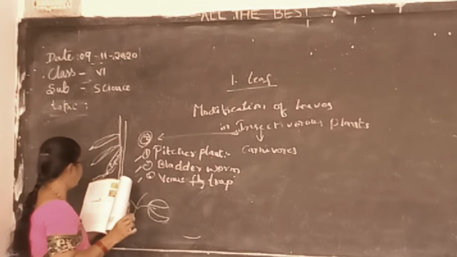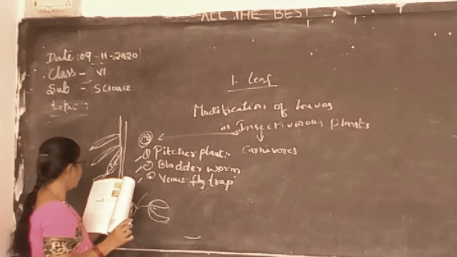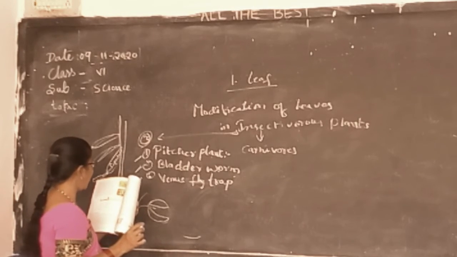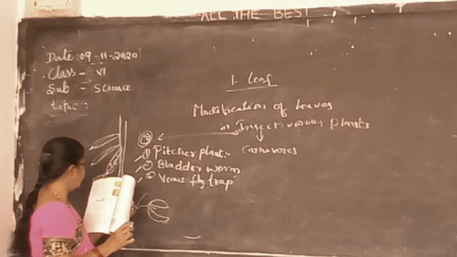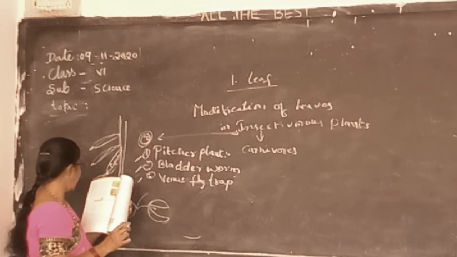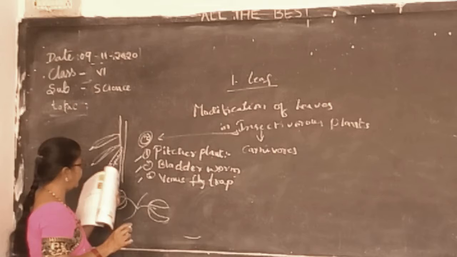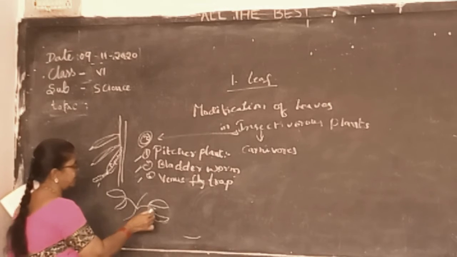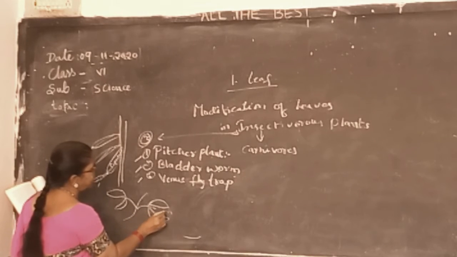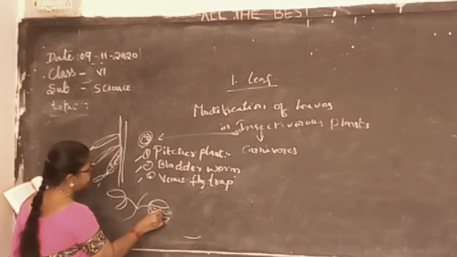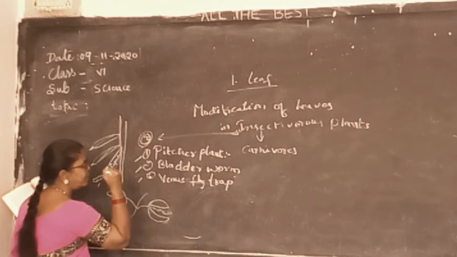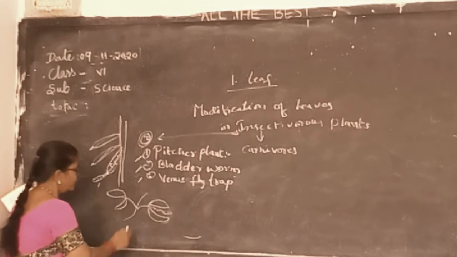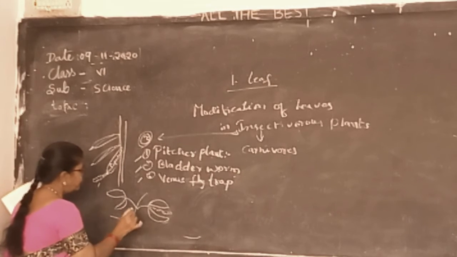Always it was opened and called a bladder. The bladder has trap doors into which the minute organism can go in but cannot come out. So it is seen in an aquatic plant such as Utricularia. If you see this, you can see. Whenever a small insect comes inside, it will close its leaves like that, and it will kill that insect. So this is known as Utricularia.